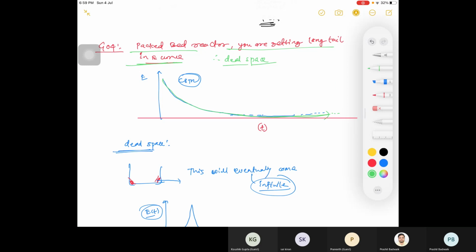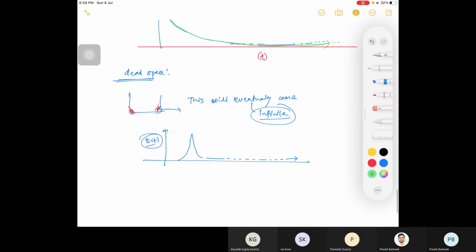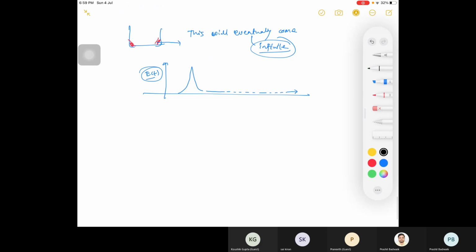Okay, this was about the GATE questions. Then we'll do one last topic and then we'll stop today. Disadvantage of RTD. What can be the disadvantage of RTD?